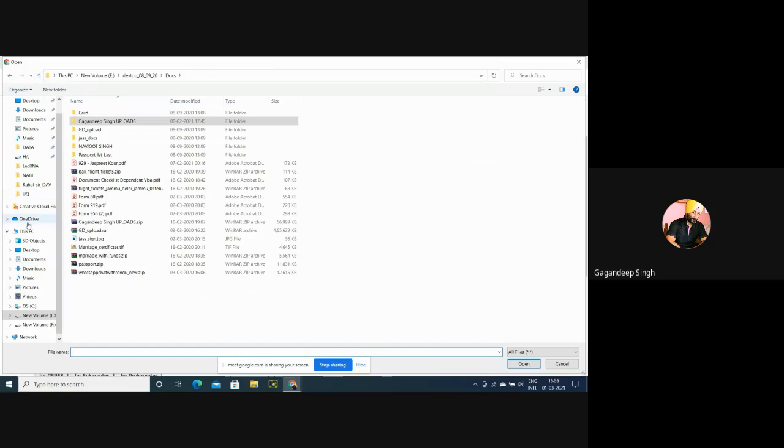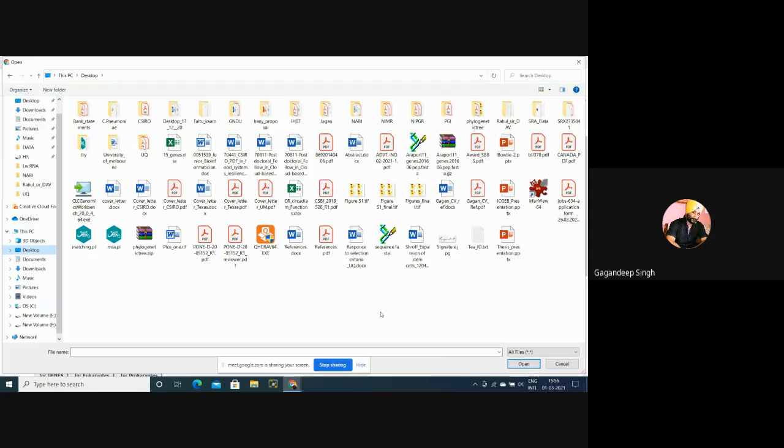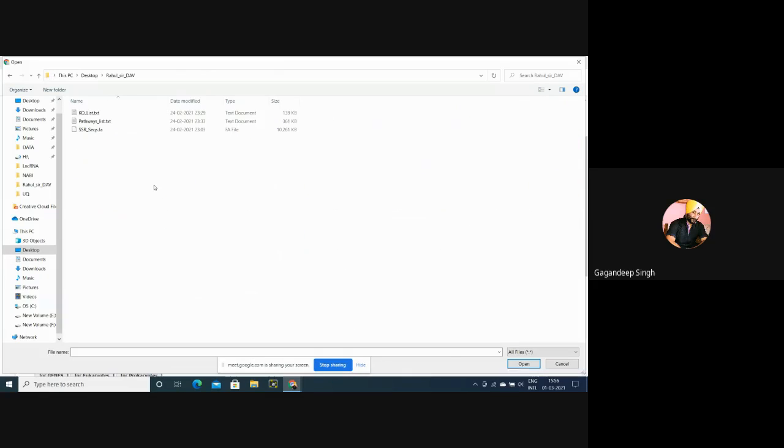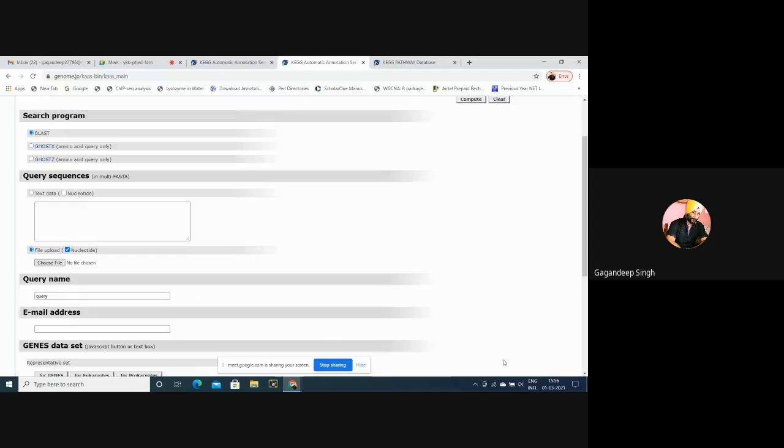We'll choose some particular sequences which are present in our target folder. For example, I have done some work on okra, which is a plant. I have downloaded these FASTA sequences, and then I uploaded these sequences. Then we have to type the name, meaning what kind of work I'm doing. For example, I'll type here okra, and then we should give our email address. Then I'll just click on compute.